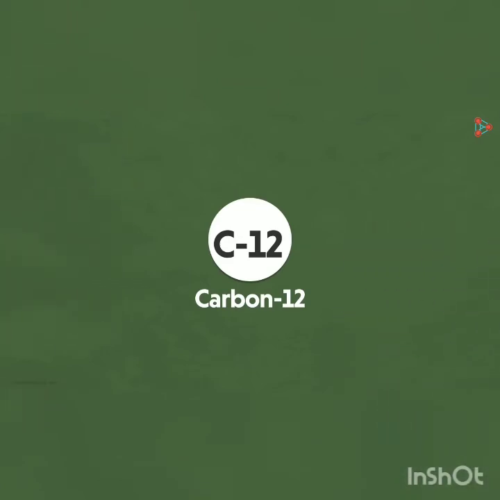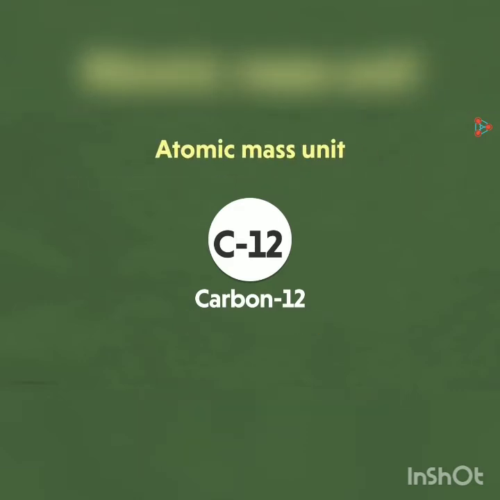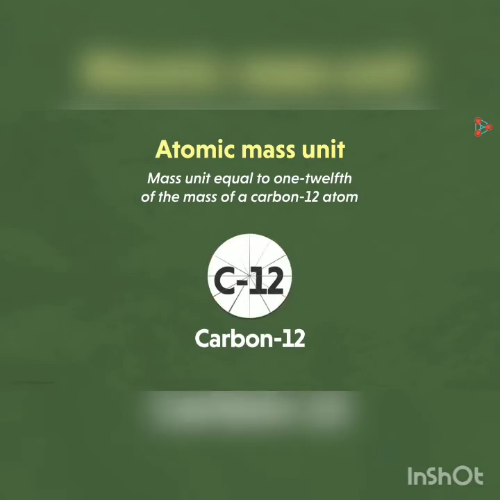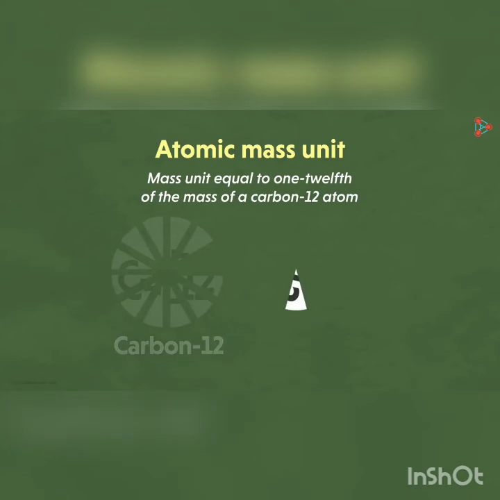Thus, an atom of carbon-12 is considered to be a standard unit and atomic mass is thus calculated with respect to one atomic unit. And how do we define one atomic unit? One atomic mass unit is defined as the mass unit exactly equal to 1/12 of the mass of a carbon-12 atom. So let us assume this is one atom of carbon-12. We divide this into 12 exact equal pieces. We take one piece from this out of the complete unit. Can we say the mass of this single piece is one atomic mass unit? Absolutely. And this is used as a standard to calculate the atomic mass of any other atom.